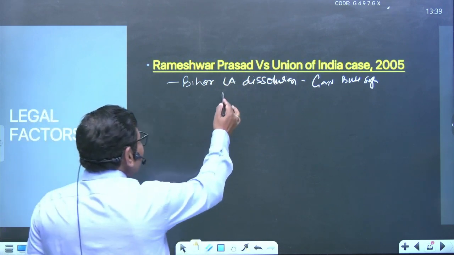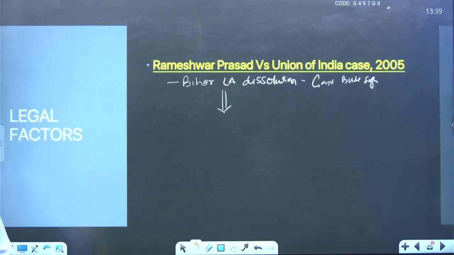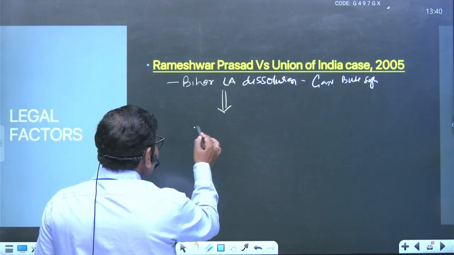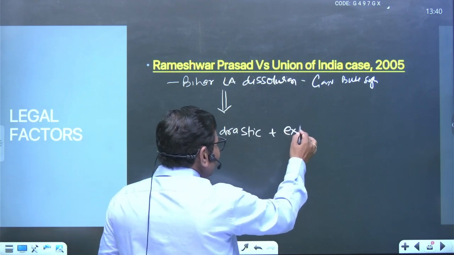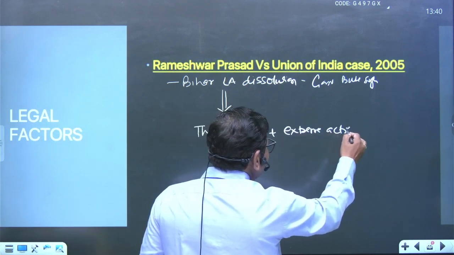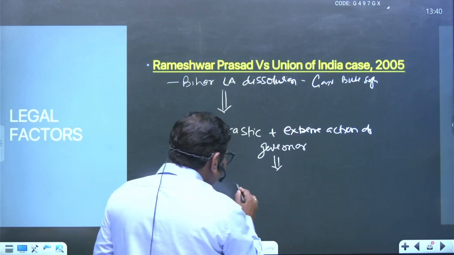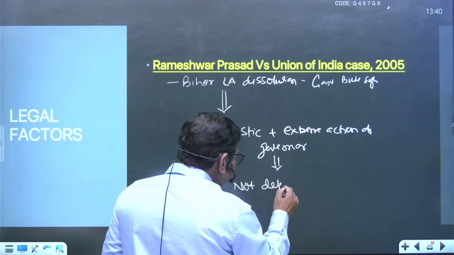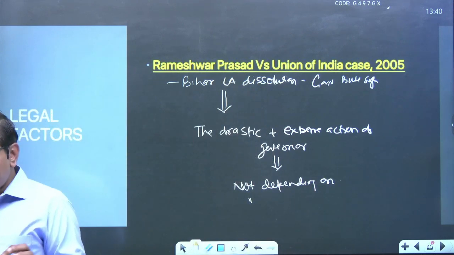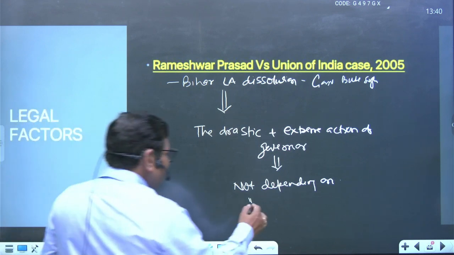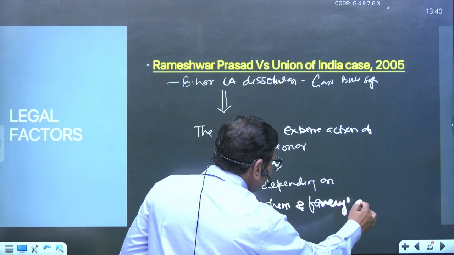And one statement has been made at that particular time by the Supreme Court, and the statement was very, very important here. The drastic and extreme action of the governor cannot depend upon one phrase used for this particular purpose, which is called whim and fancy of the governor.